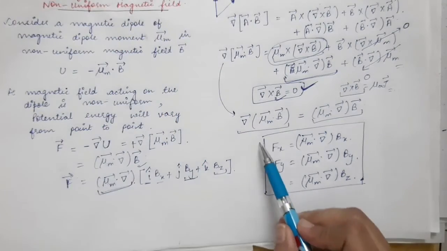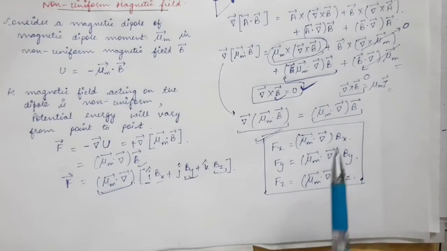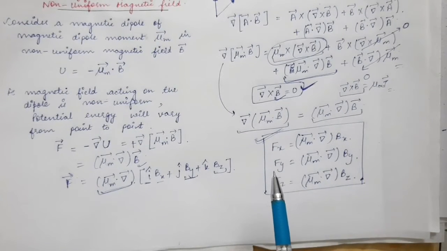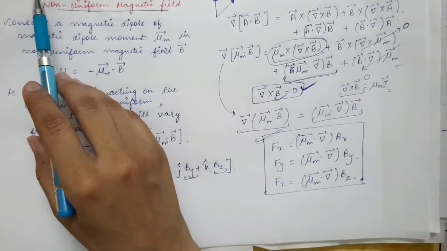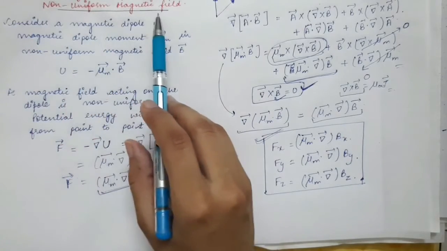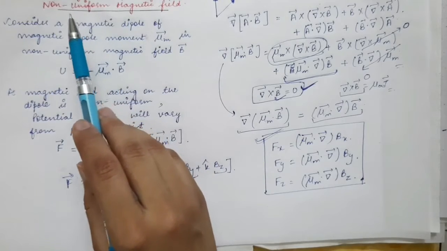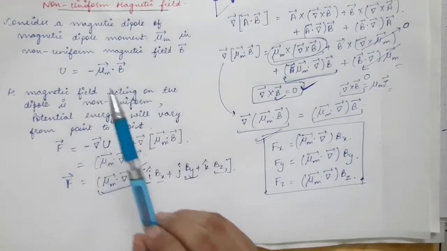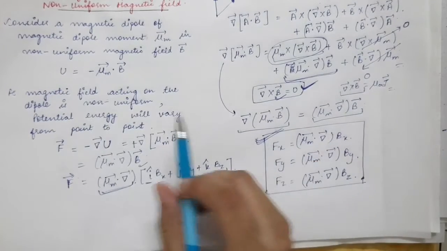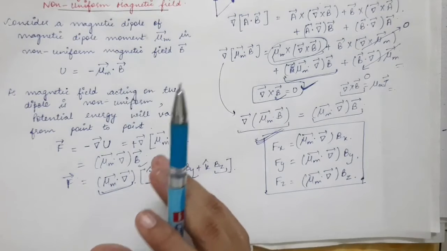So this force that acts on the magnetic dipole in the non-uniform magnetic field tries to move the magnetic dipole to a region of stronger magnetic field. So force acts only when you have non-uniform magnetic field. Force acts on the magnetic dipole when you have non-uniform magnetic field, and this force will try to move the magnetic dipole to a region of stronger magnetic field.